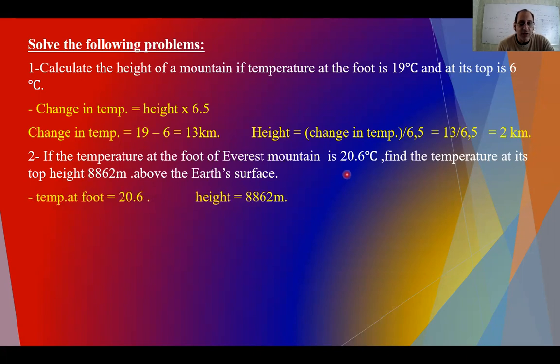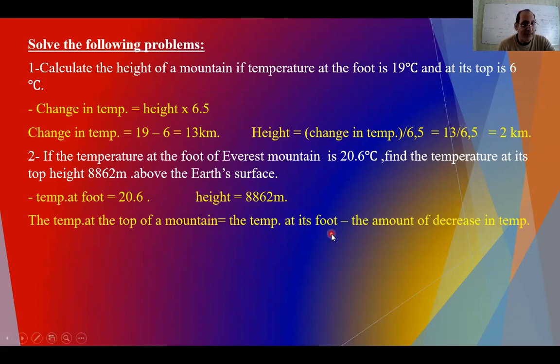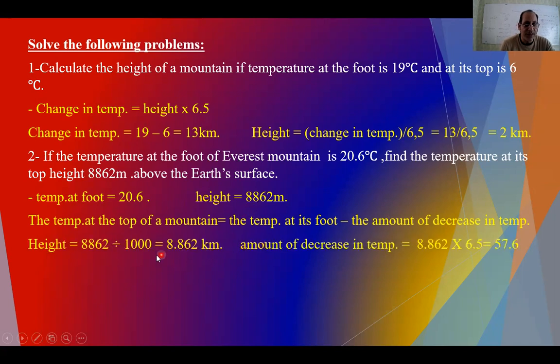The law says the temperature at the top of the mountain equals the temperature at the foot, which is 20.6, minus the amount of decrease. The amount of decrease comes from height times 6.5. I have the height here, so I'll convert it first into kilometers, divided by 1,000.